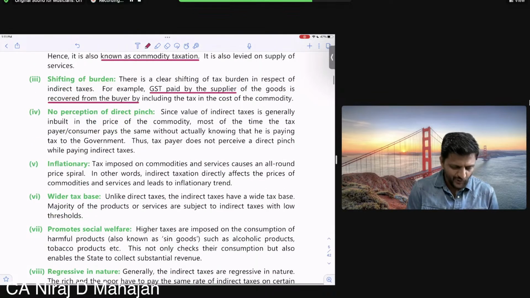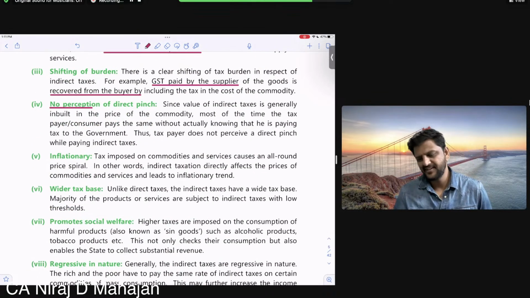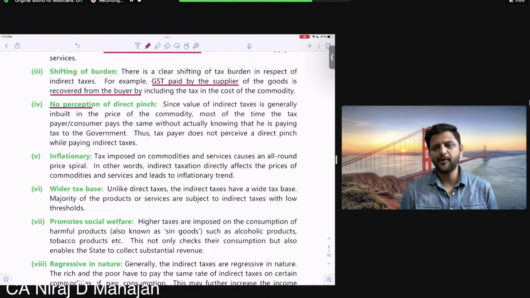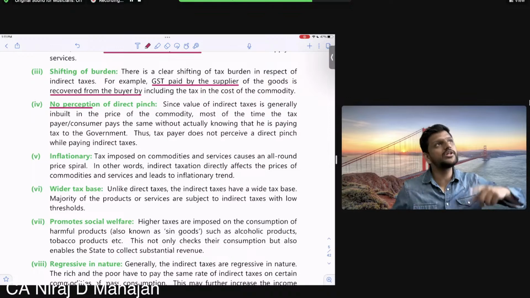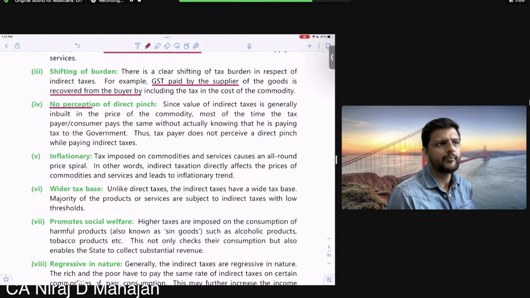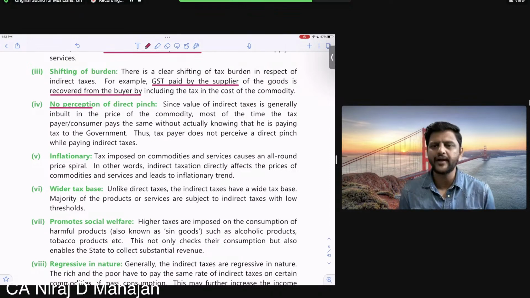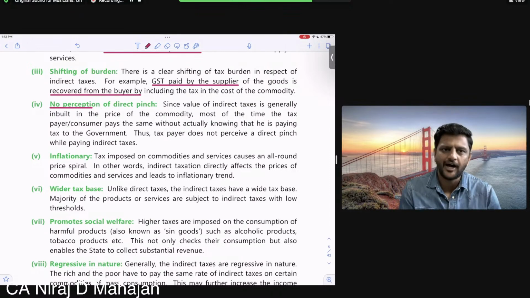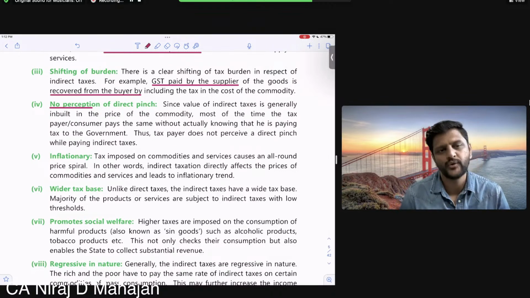No perception of direct pinch is the next point. That means, when you buy petrol or at a restaurant, you don't think about taxes. How much tax is getting levied on this? You just look at the MRP or the selling price. Or when you're buying clothes also, what do you look at? MRP or the price after discount, etc. You don't even realize how much tax you are paying over there.